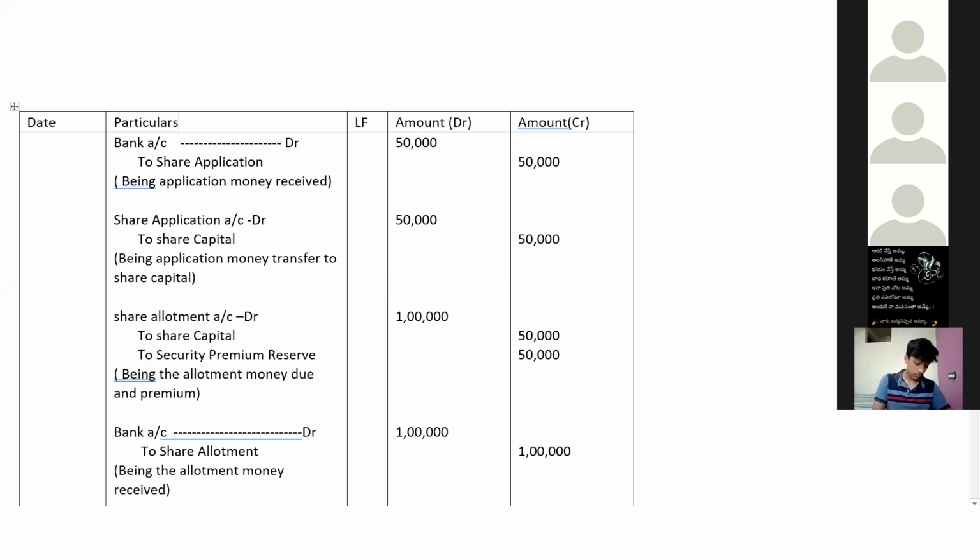Bank account debit to share application, share application to share capital, share allotment account debit to share capital and to security premium reserve. After that, bank account debit to share allotment. Got it? Have you taken? Yes sir, we have taken.